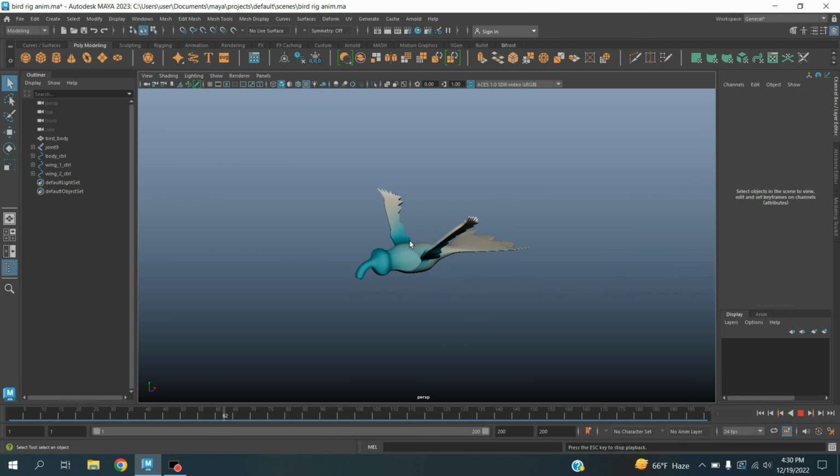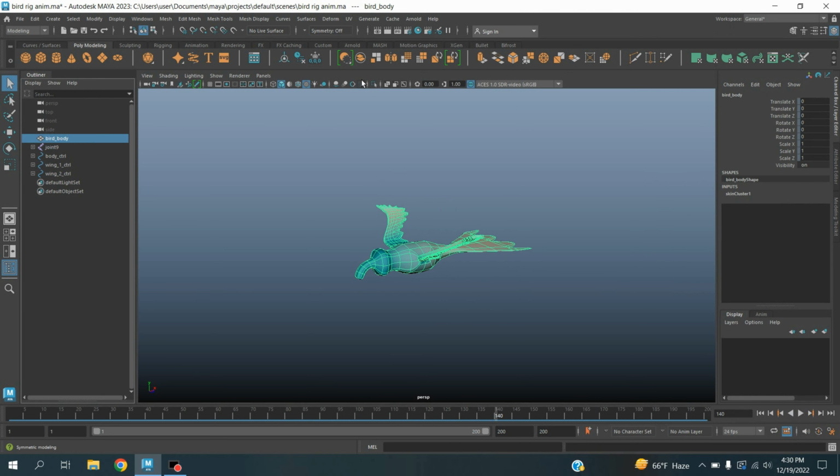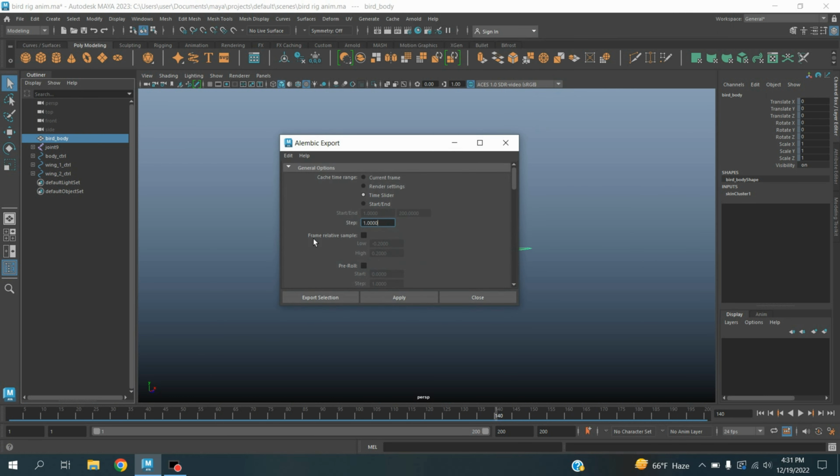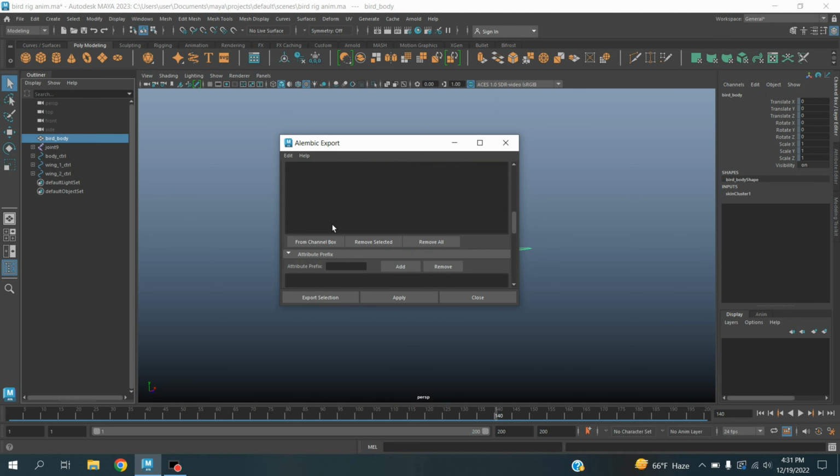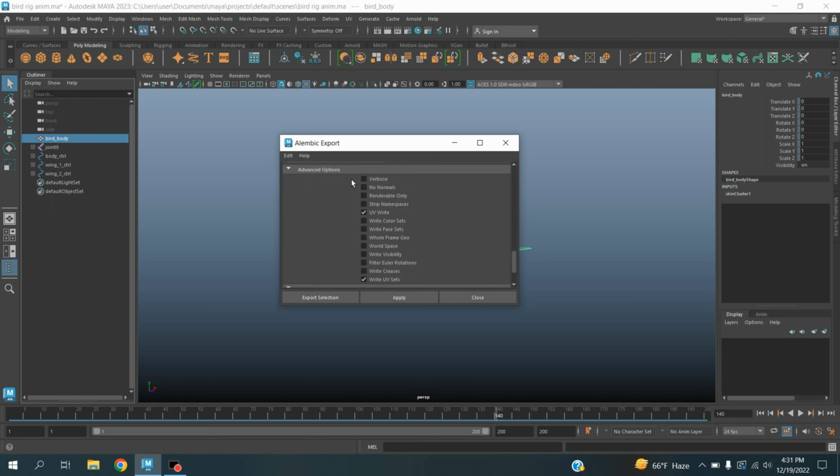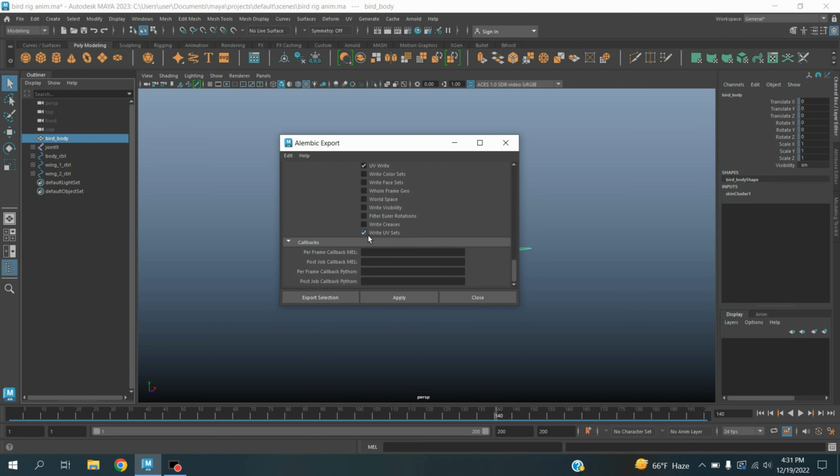This is a bird animation of 200 frames. Now pause, select the bird body or geometry, go to Cache, Alembic Cache, click Export Selection to Alembic, open the option box. Cache time range, select Time Slider, go down to Advanced Options, click on this option, UV Write UV Sets, click Export